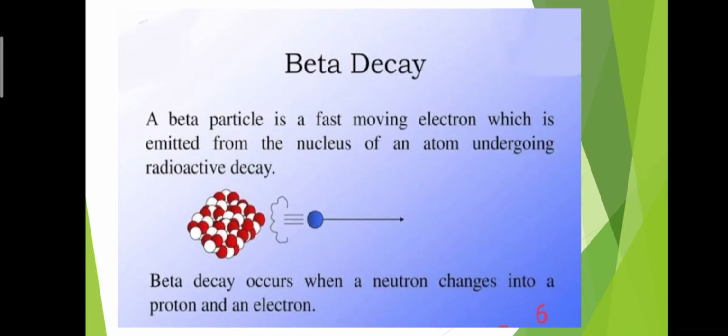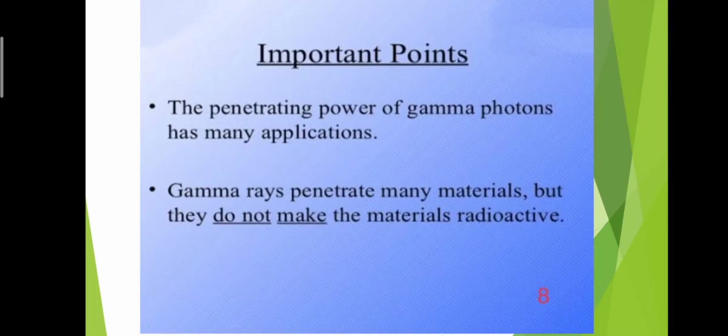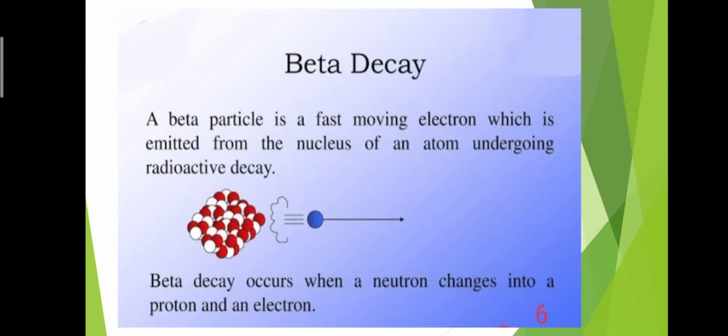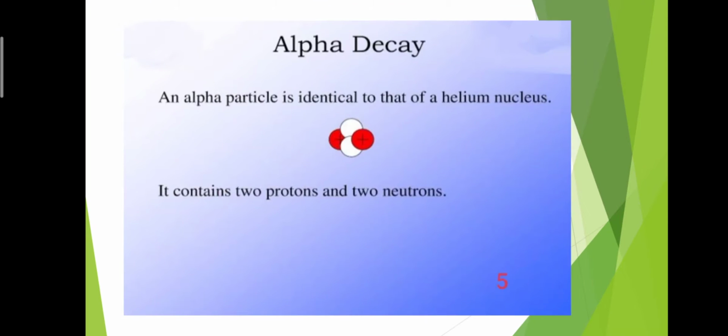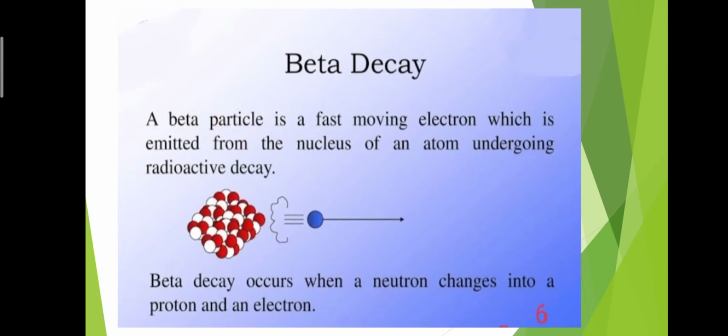Now beta decay. A beta particle is a fast moving electron which is emitted from the nucleus of an atom undergoing radioactive decay. Beta decay occurs when a neutron changes into a proton and an electron.